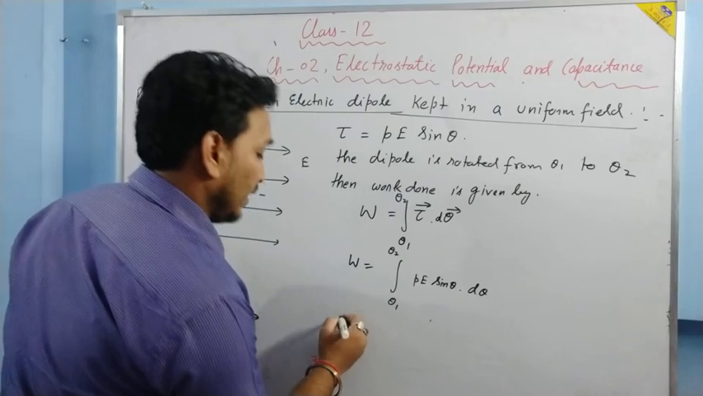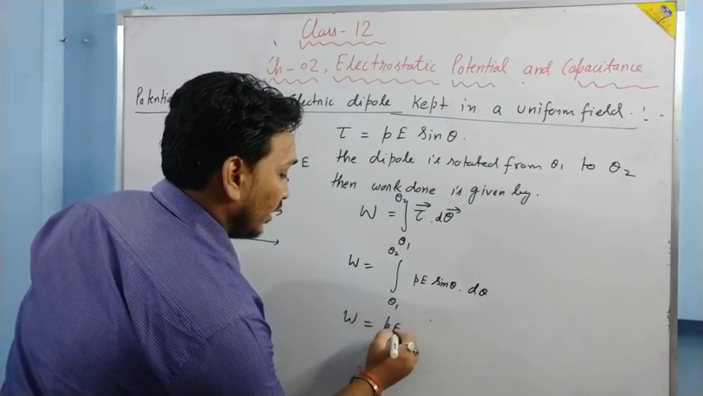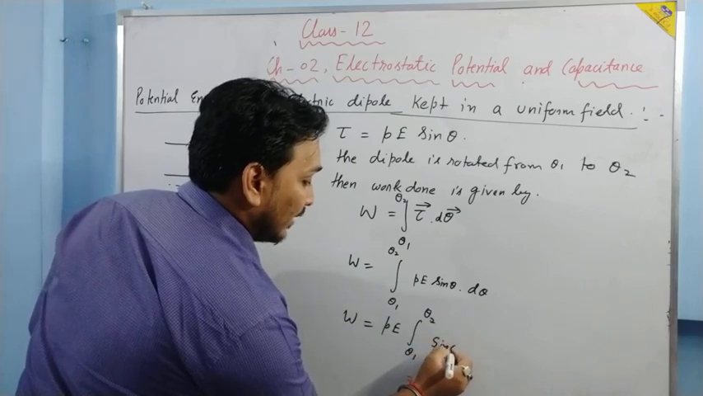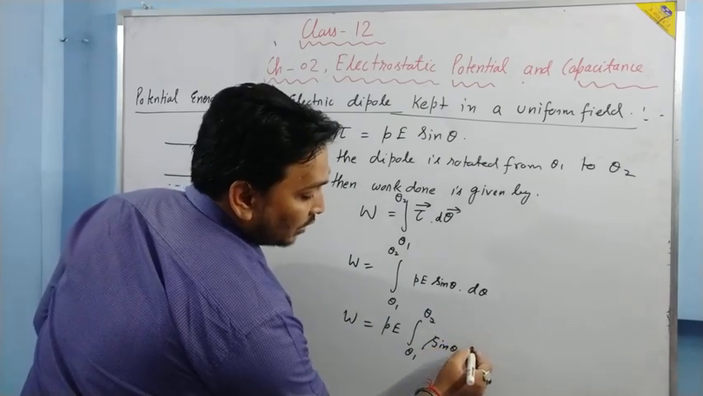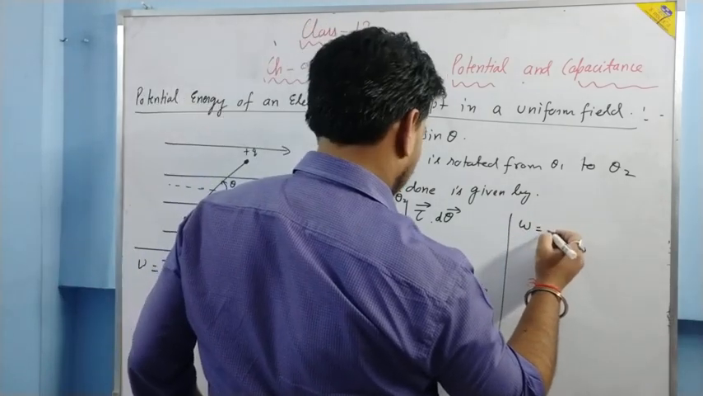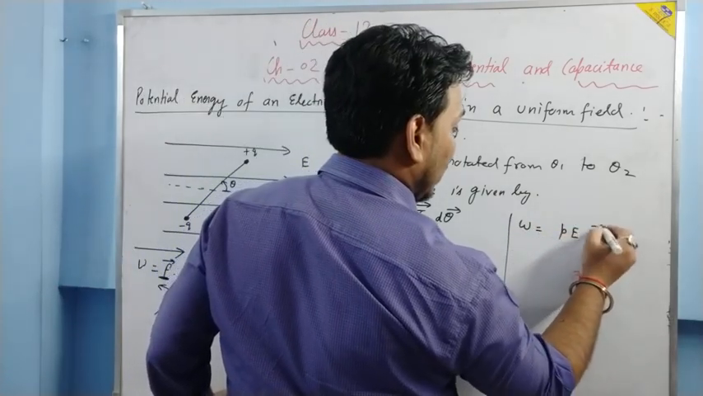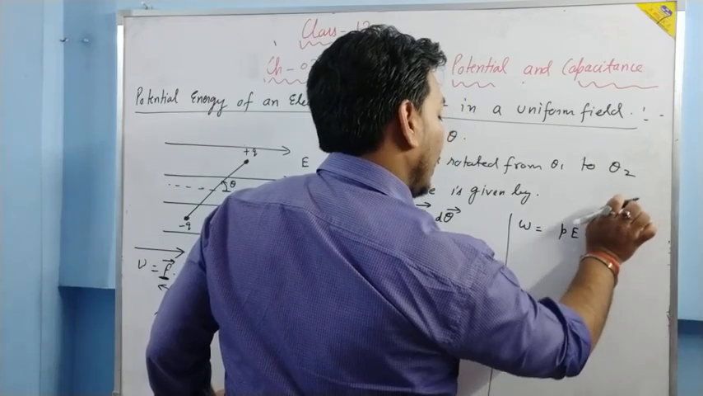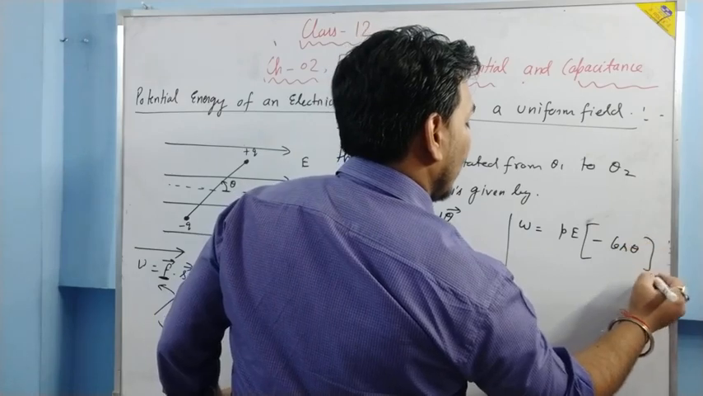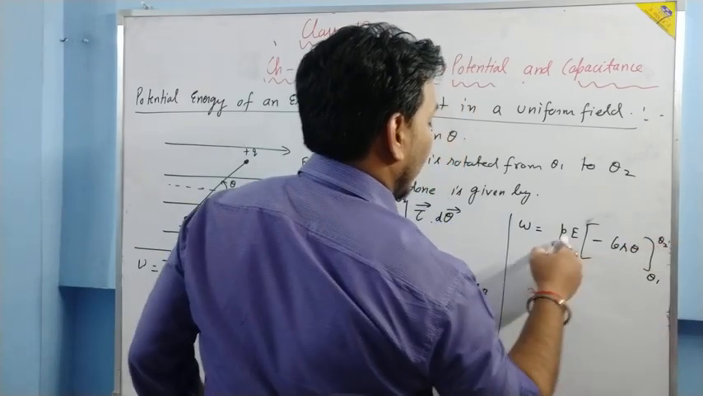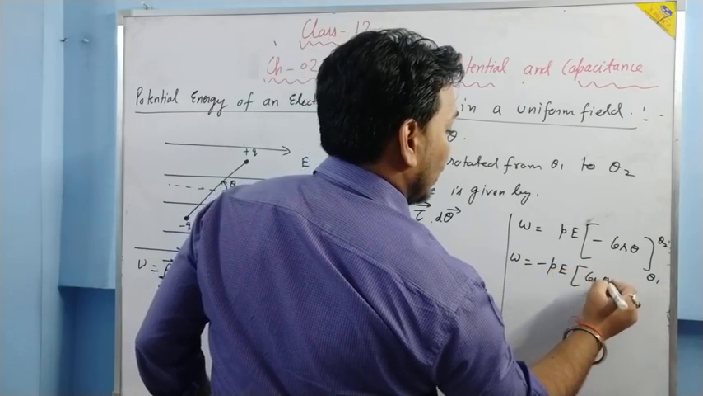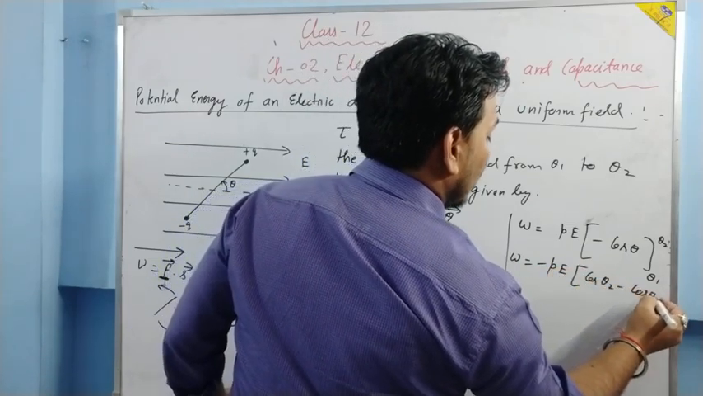P is constant, so P is out of the integration sign. We have integral from theta 1 to theta 2 of sin theta d theta. The integration of sin theta is actually minus cos theta, from theta 1 to theta 2. If the minus is taken out, then we have minus PE (cos theta 2 minus cos theta 1).